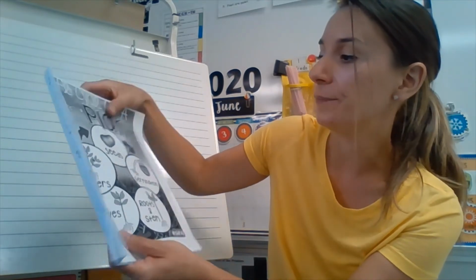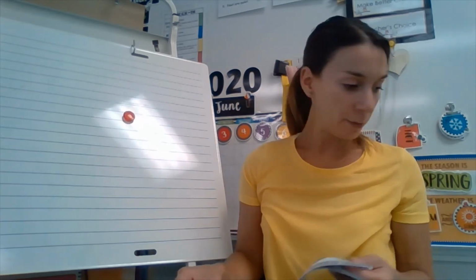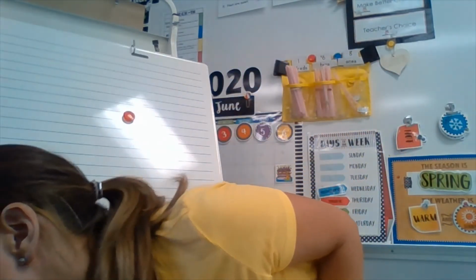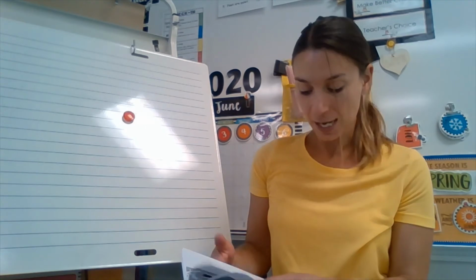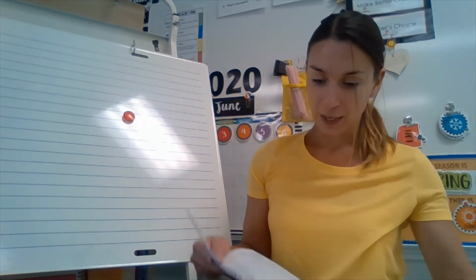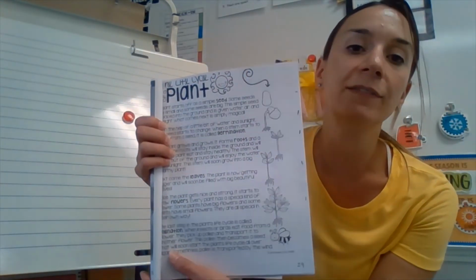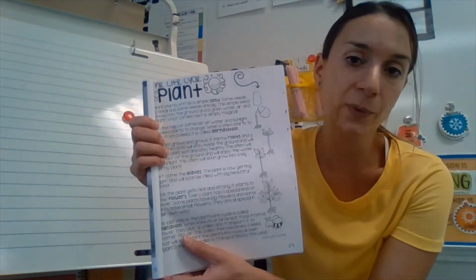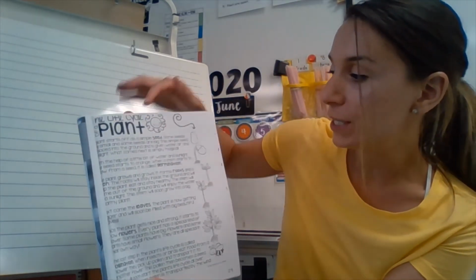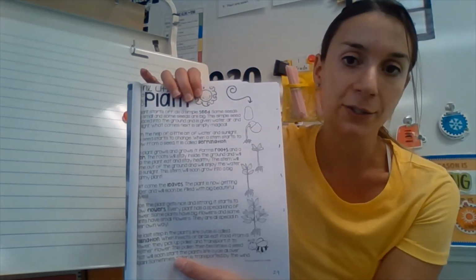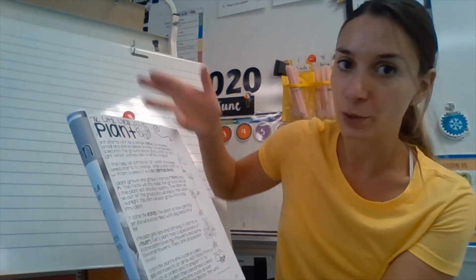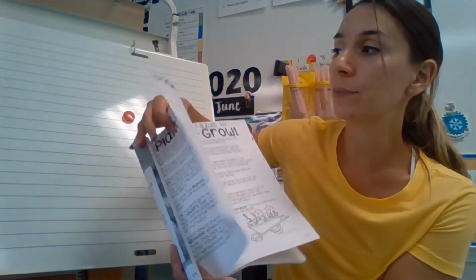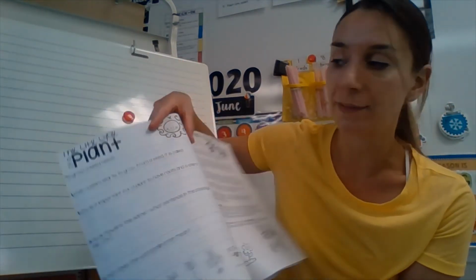I wonder if it shows here. There we go. So what I want you to do this week, there on page, where did I put it? Oh, it's on the ground here. On page 29, I want you to read this. I know it's a lot of reading, so I'd like you to get a parent to help you or an older sibling. It just goes through the life cycle, what Mrs. Clark just said. And on the back, there are some comprehension questions that I'd like you to answer.